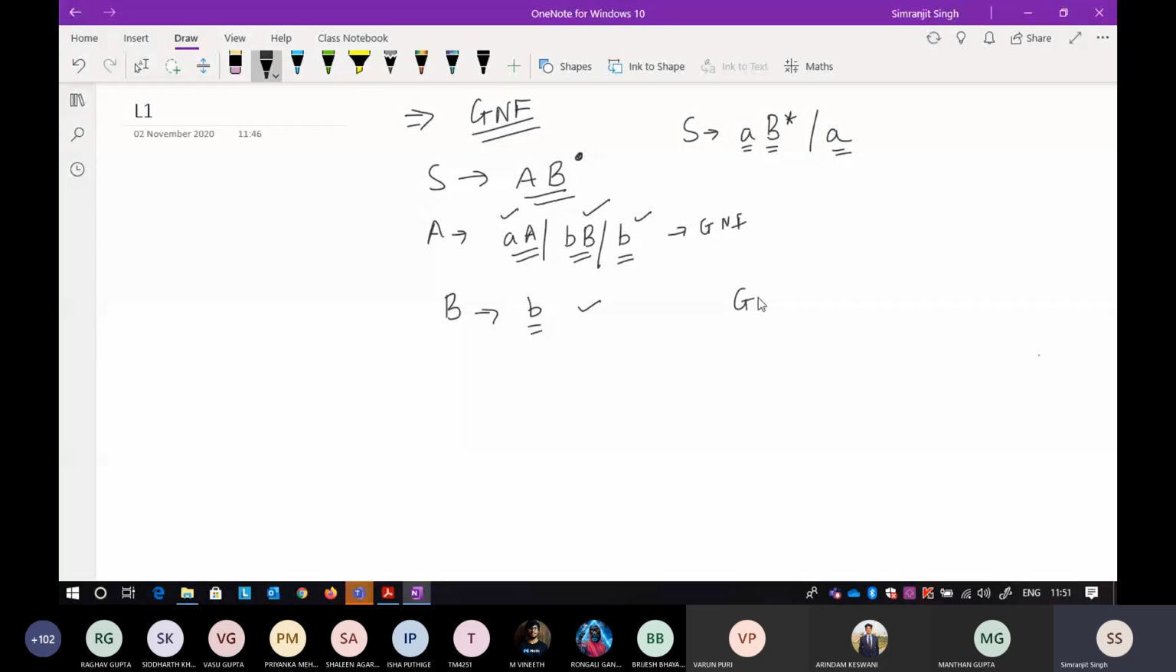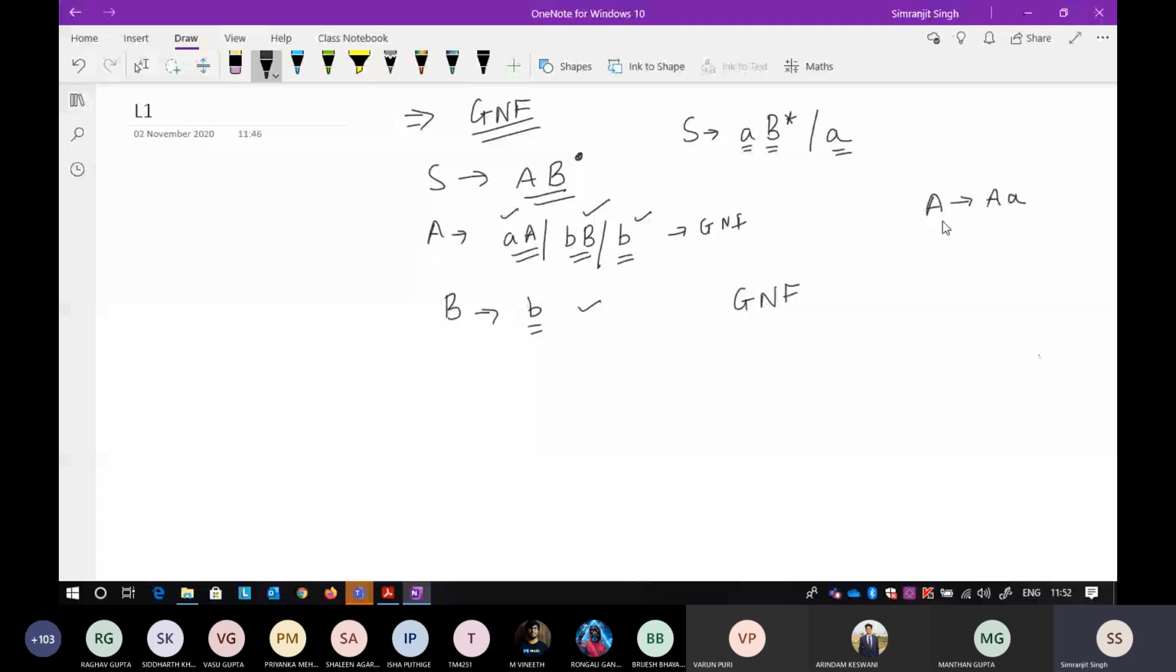So how to convert this? For GNF, in this question, there is no left recursion here. If you remember, left recursion is something like this: if there is A, to the left of it there is A. However, there is a right recursion, but we prefer right recursion. There is no problem in that. So A is on the right hand side. There is nothing wrong in that. So that is fine.